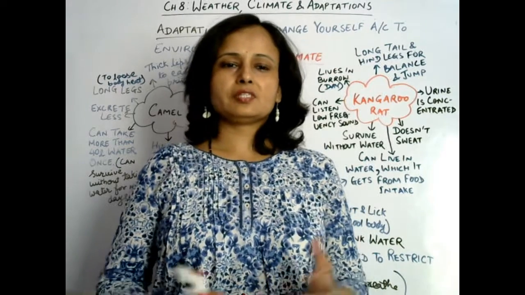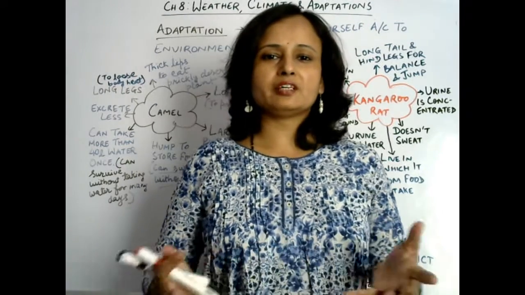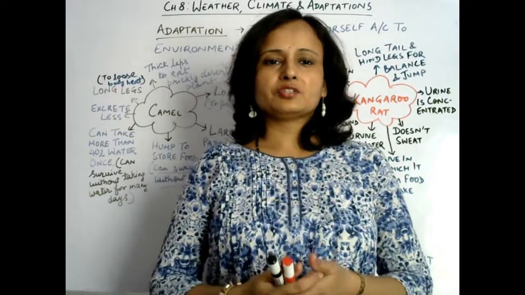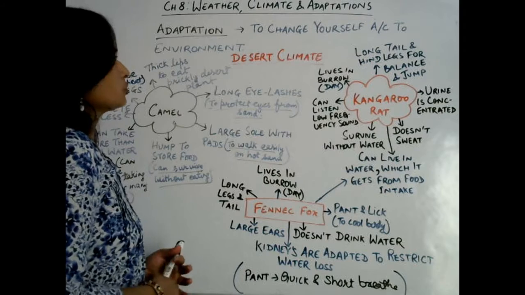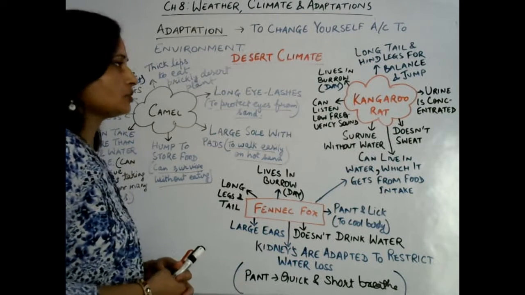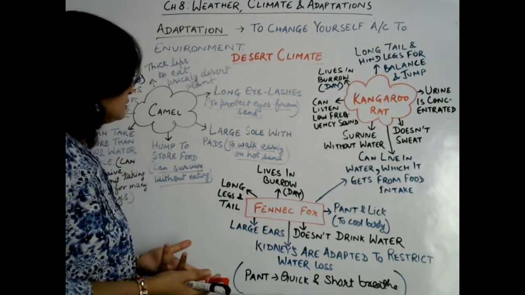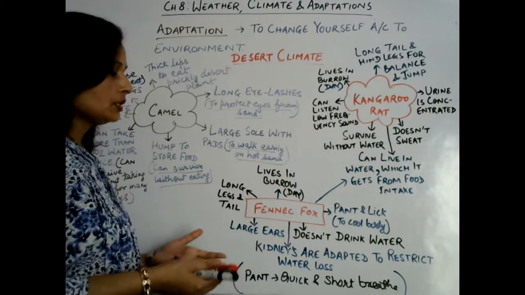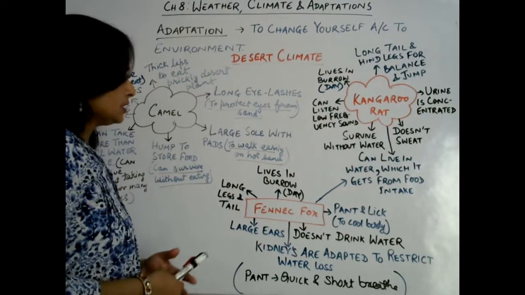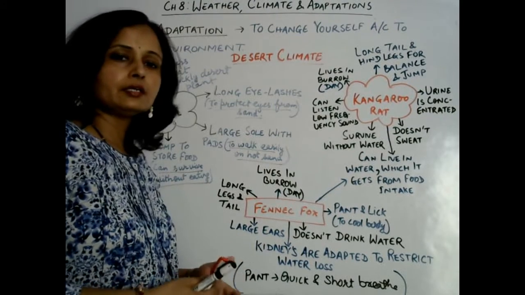This is Moni Singh with the same chapter, that is weather, climate and adaptations. Today we are going to learn about the animals which are living in desert climate. Okay, so what are the different kinds of animals? They are like camel, kangaroo rat, fennec fox, some snakes. All these live in desert.